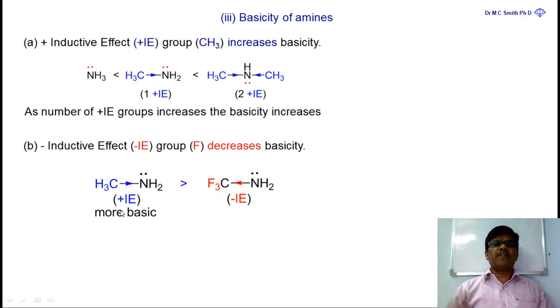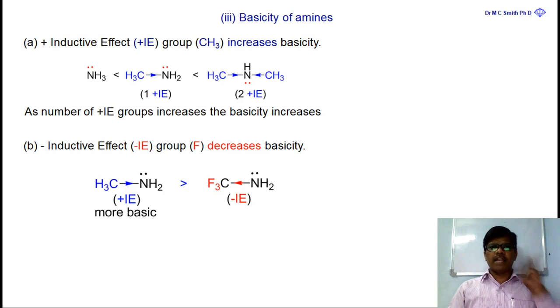Dear friends, be clear, inductive effect is a permanent effect. It operates only on sigma bonds, and the atoms which are more electronegative than carbon will pull the negative charge of the sigma bond and attain a partial negative charge and give a partial positive charge to carbon. And applications of inductive effect, one can say, are stability of carbocations, acidity of carboxylic acids, and